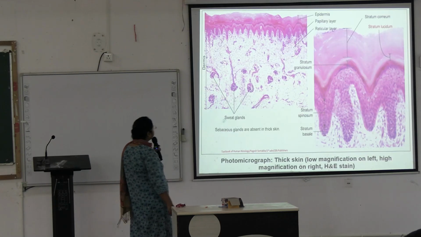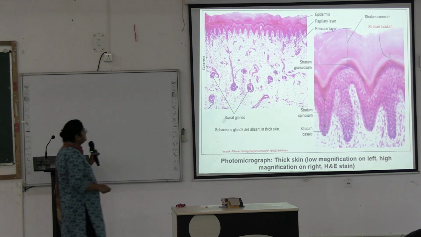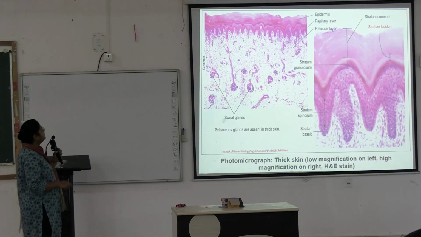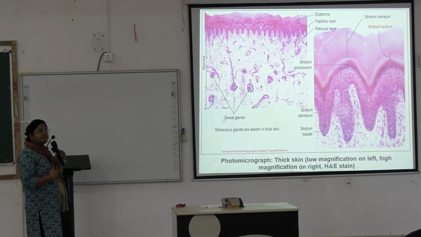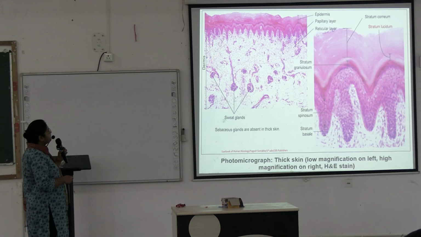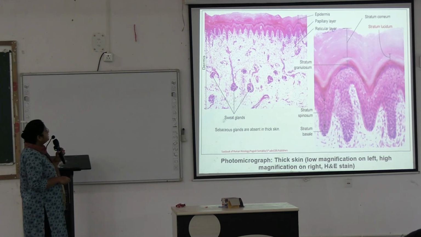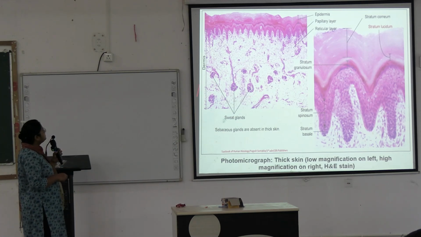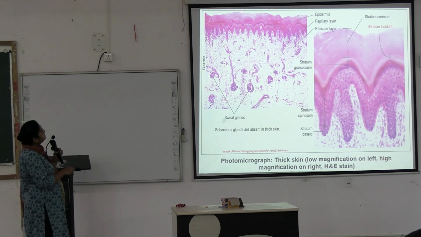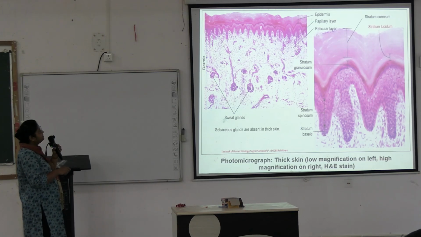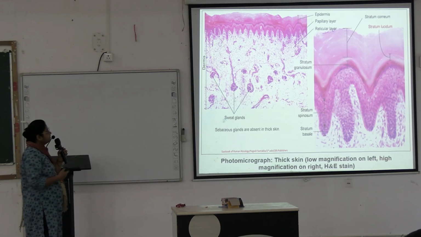Next, like this you will see, this is high power view, this is low power view for thick skin. Okay, no hair follicle, only sections of sweat glands are visible in the dermis, papillary dermis, reticular dermis, and epidermis. Epidermis is thick, a thick layer of keratin is present. Okay, this is a very important feature for the thick skin.